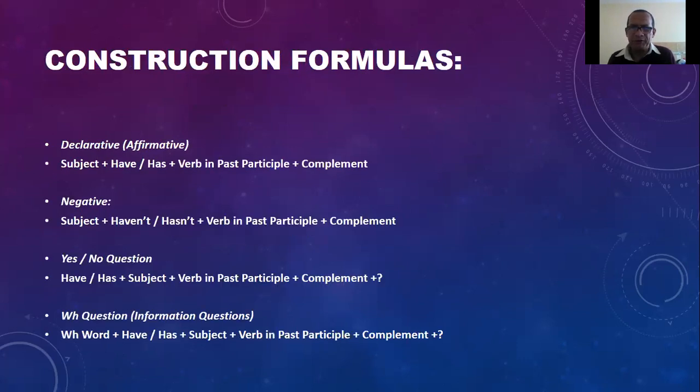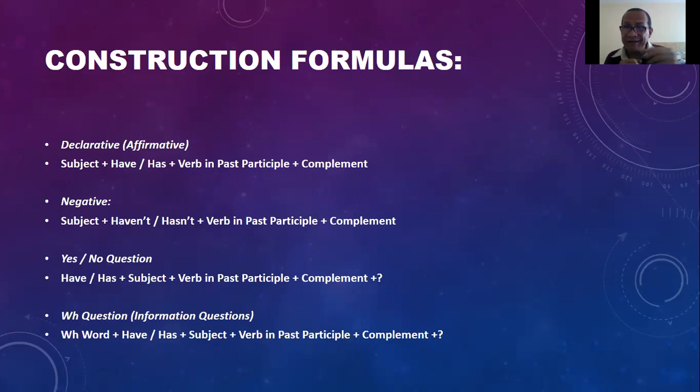Okay? Very important. In order to use the present perfect, you have to be aware to use have or has as an auxiliary plus the action verb in past participle. It's going to be very useful to remember this.